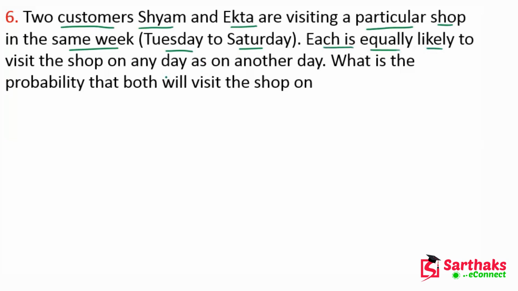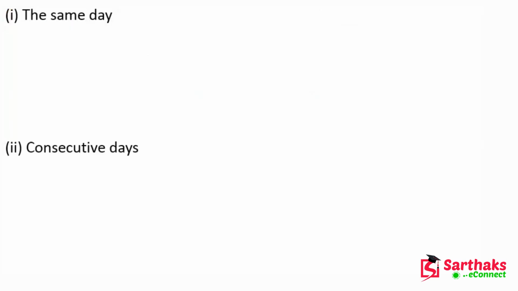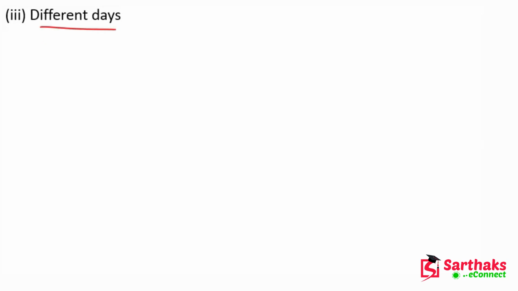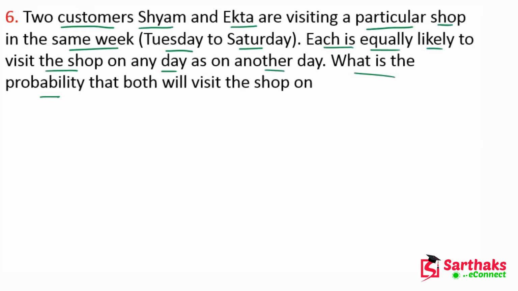Each is equally likely to visit the shop on any day as on any other day. What is the probability that both will visit the shop on the same day, on consecutive days, and on different days? The first case is the same day, the second is consecutive days, and the third is different days.